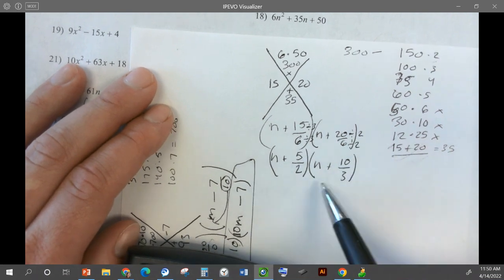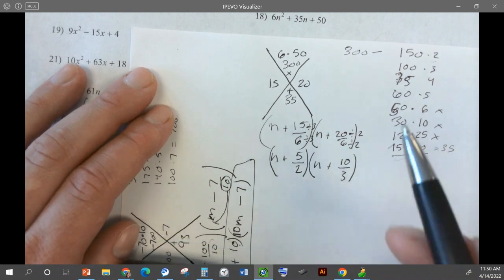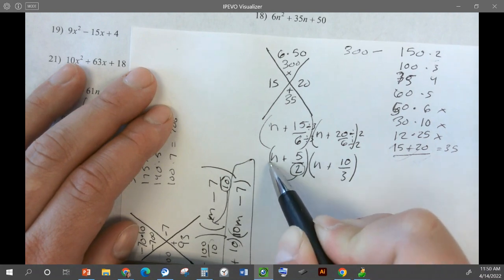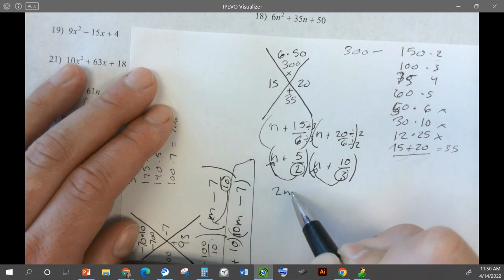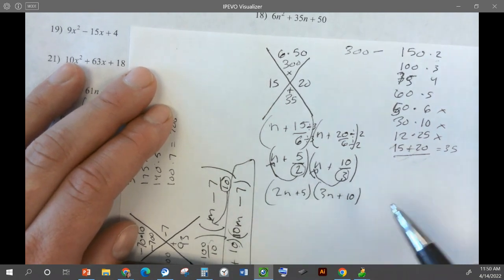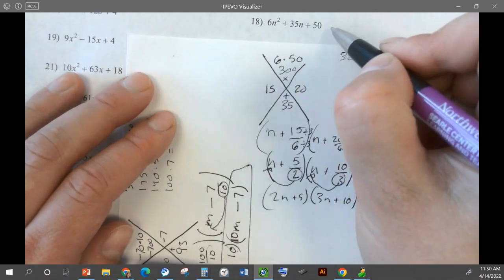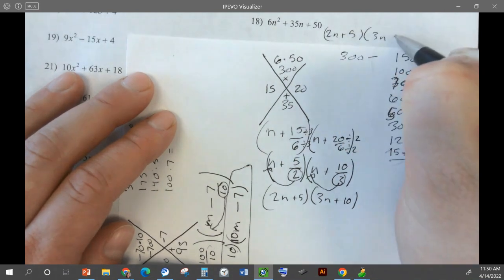And then these are as simplified as we can get. There are no other shared factors we can divide out. So then we take the bottom of the fraction and move it to the front. Bottom up. So 2n plus 5 and 3n plus 10 will be our answer for number 28. 2n plus 5 and 3n plus 10.